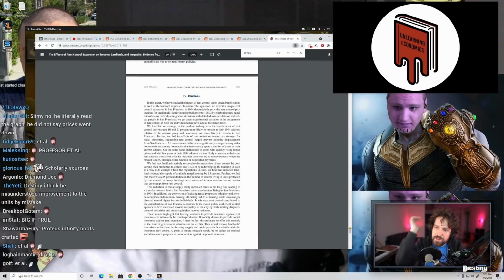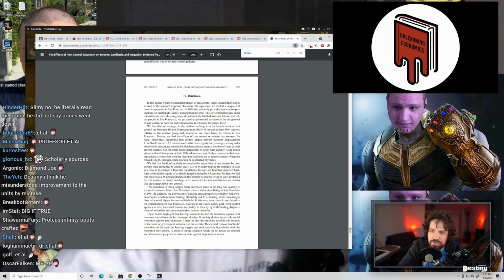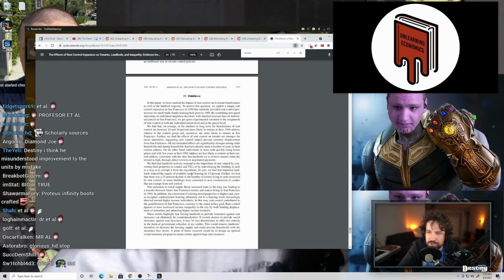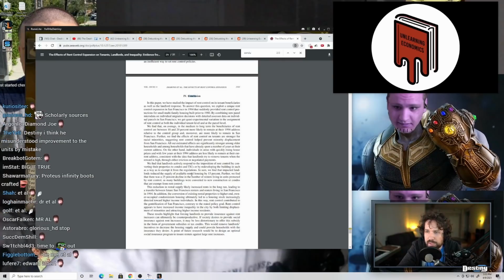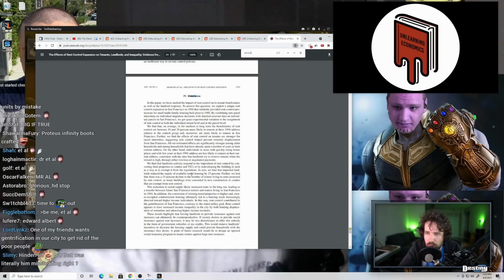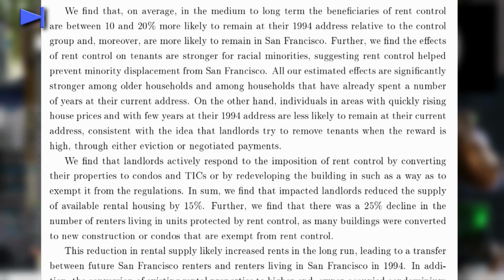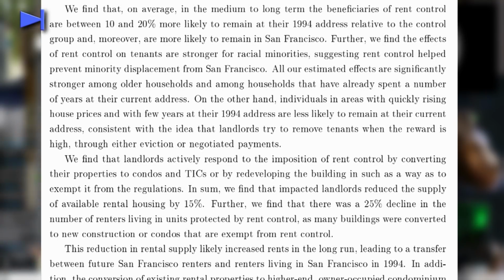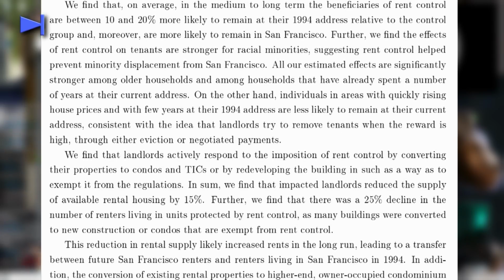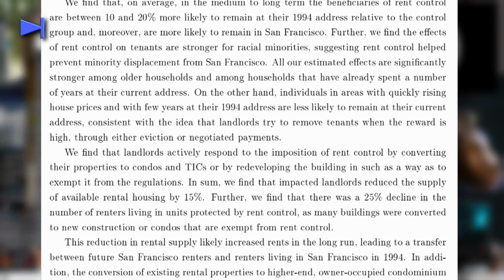In this paper, we've studied the impacts of rent control on its tenants' beneficiaries as well as the landlord response. To answer this question, we exploit a unique rent control expansion in San Francisco in 1994 that suddenly provided rent control protections for small multifamily housing built prior to 1980. By combining new panel microdata, we find that on average, in the medium to long term, the beneficiaries of rent control are between 10 and 20% more likely to remain at their 1994 address relative to the control group, and moreover, are more likely to remain in San Francisco.